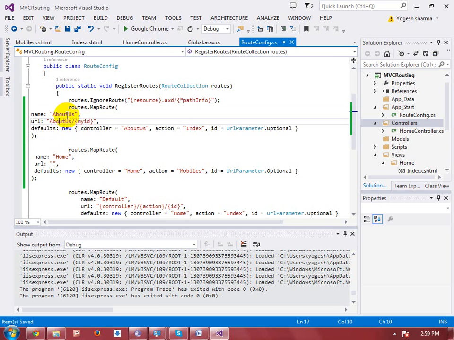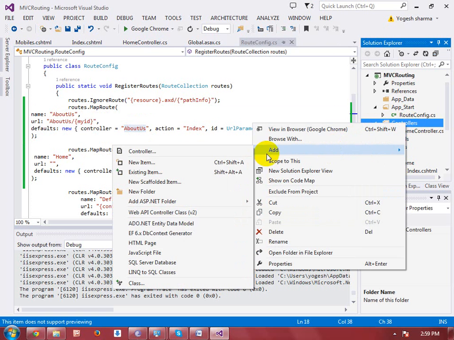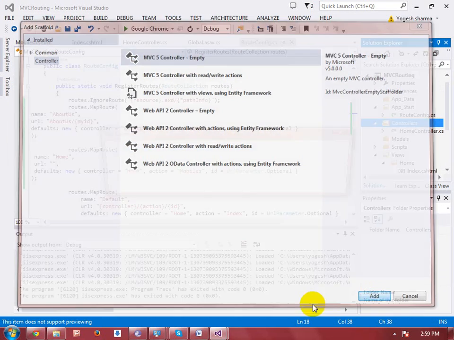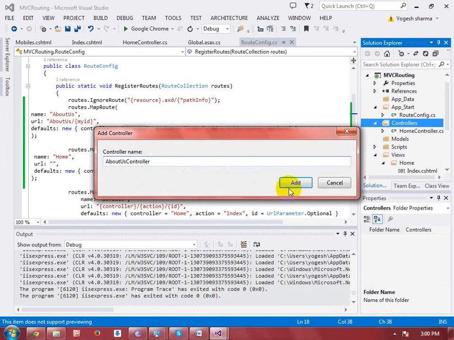It's a way to set a custom URL. What is the URL? The key value is about us, and the URL is about us, and my ID is a segment variable. I'm just taking a segment variable, and in this way it will call a controller, that is about us. Let me add a new controller. Go to add controller. The controller name would be AboutUs, and add.